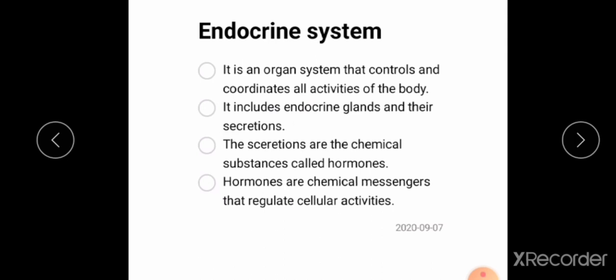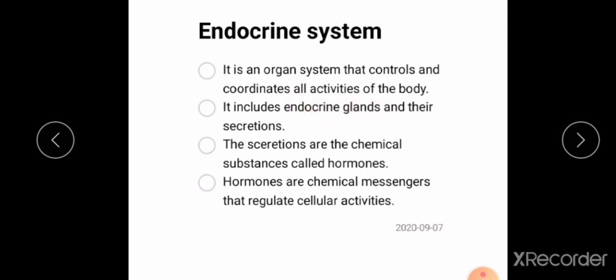In ninth standard, you would have studied about salivary glands, pancreas and liver. All these are glands present inside the body, and there are certain glands present outside the body, such as sweat gland, which secretes sweat. So those glands are exocrine glands, and glands present inside our body are called endocrine glands.